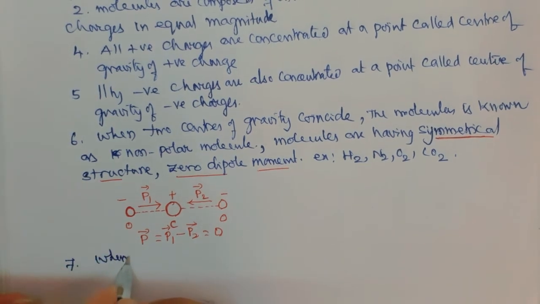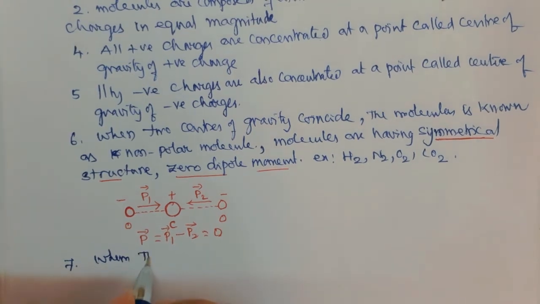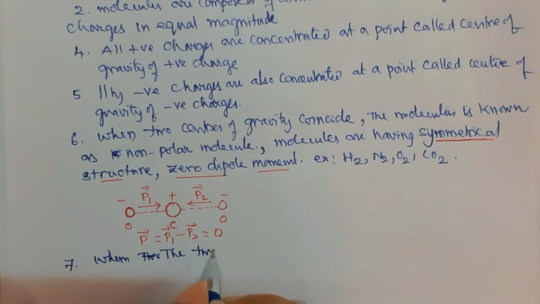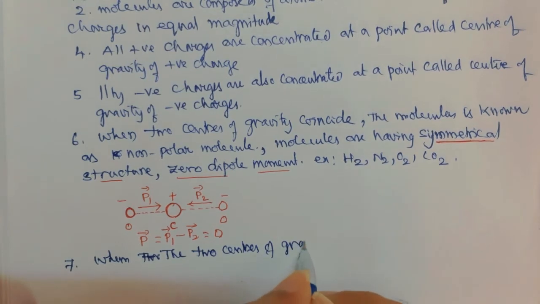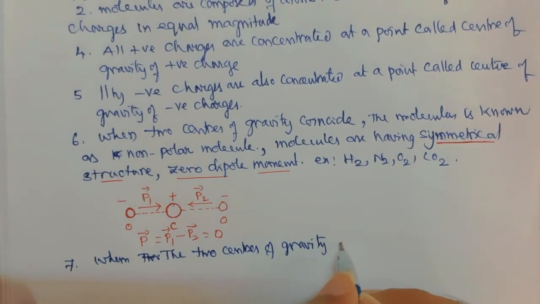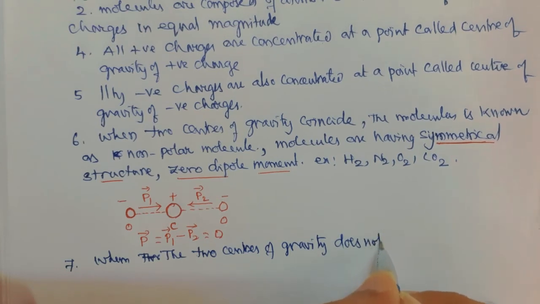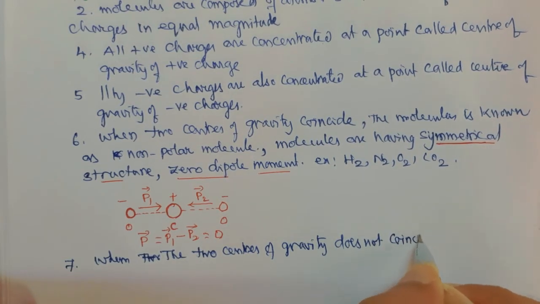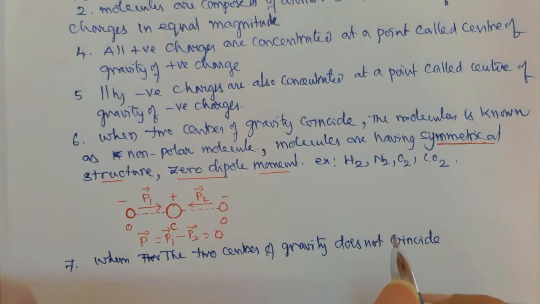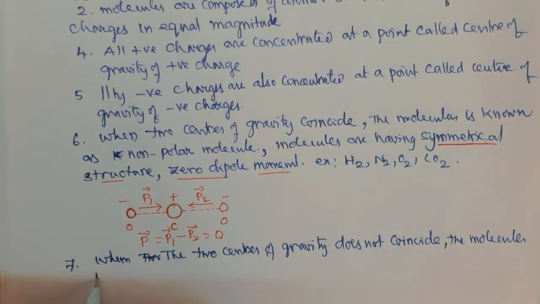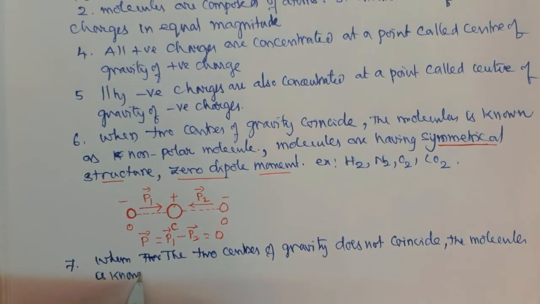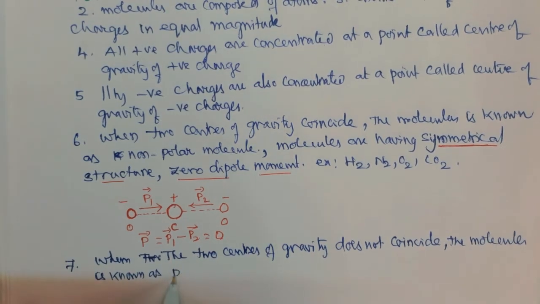When the two centers of gravity do not coincide, the molecule is known as a polar molecule.